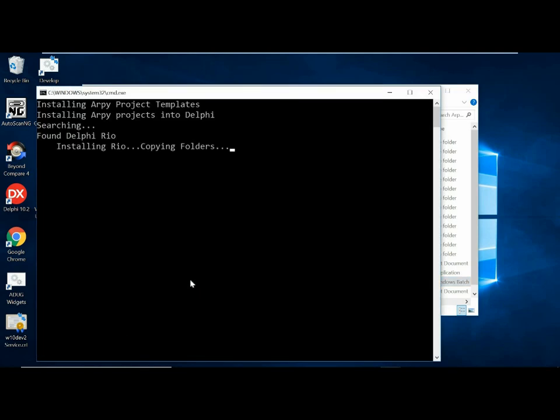It basically just checks, and all we're doing is adding templates to the repository, the template folder. We're not installing any components. It's just making it easier to use. So it's detected I've got Rio on here. It should detect I've got Tokyo as well. Now the reason it's taking a little while is that, for beauty's sake, not because it's practical, there's a whole Bootstrap web page in the demo.